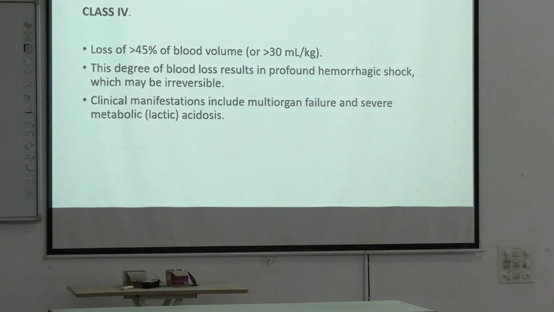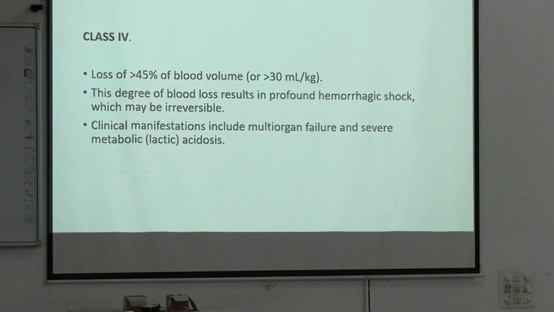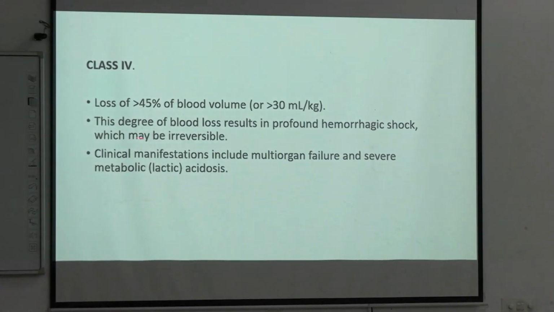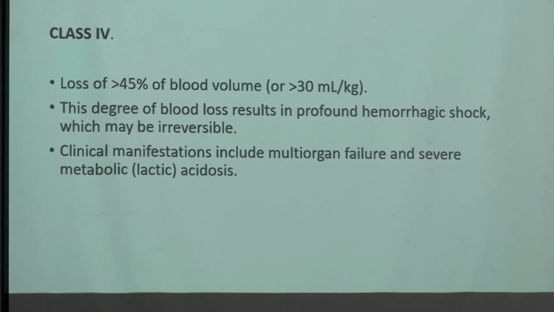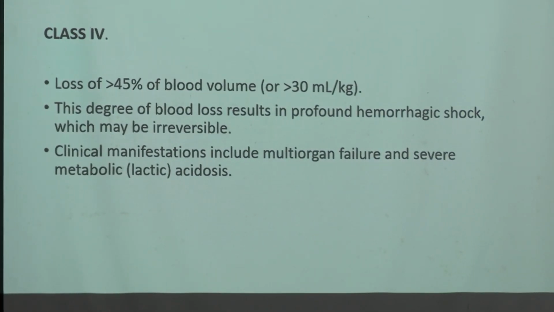Class 4, more than 45% blood loss. The degree of blood loss results in profound hemorrhagic shock which may be irreversible. More than 40%, things may be irreversible. Even after treatment, you may not be successful to restore or revive the patient, right? More than 40%, class 4. Clinical manifestations include multi-organ failure, lactic acidosis, severe metabolic acidosis. Okay, now I guess all the classes are clear to you.